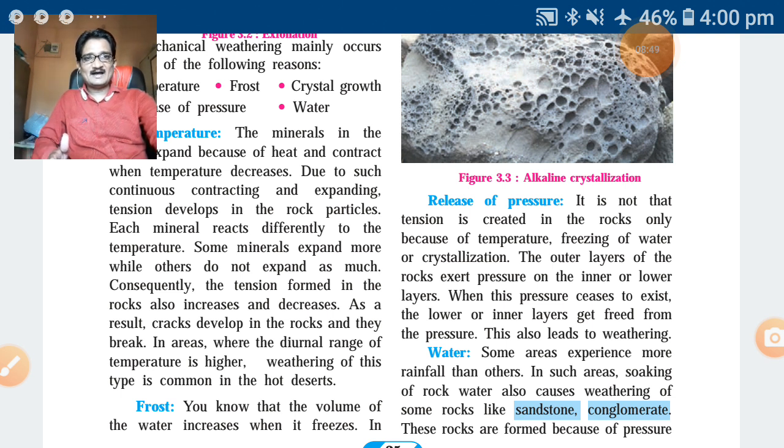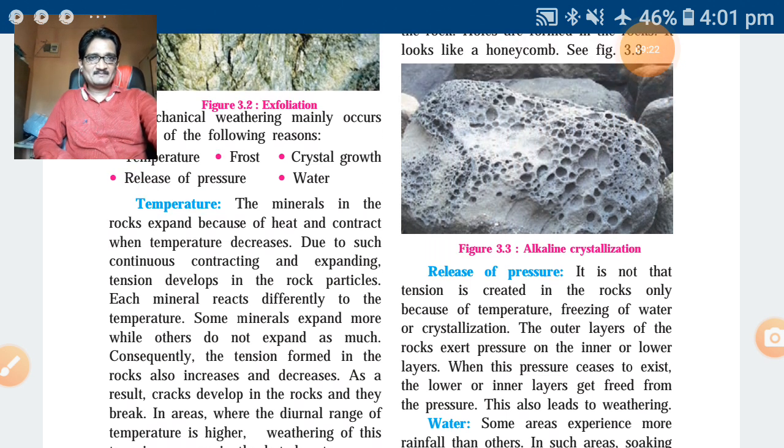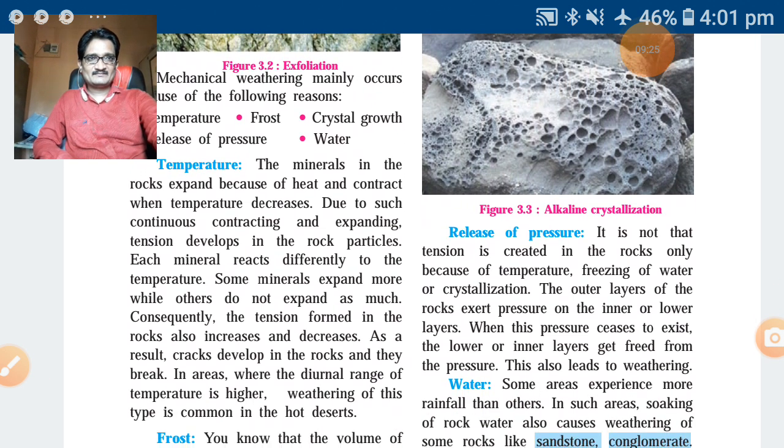Because of high temperature, this process of contracting and expanding occurs, and when there is heat, all these layers get weathered. So note down this temperature.